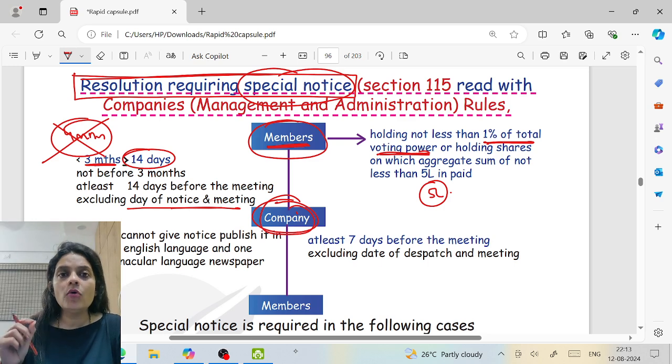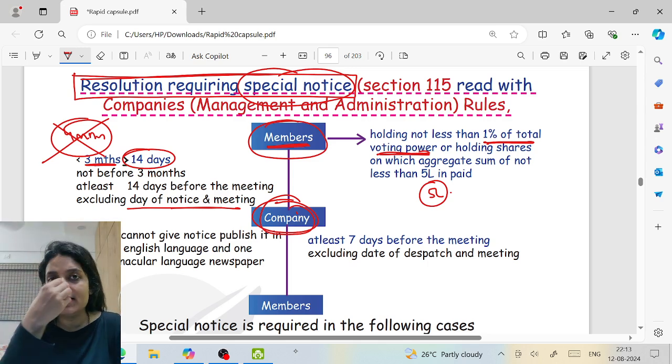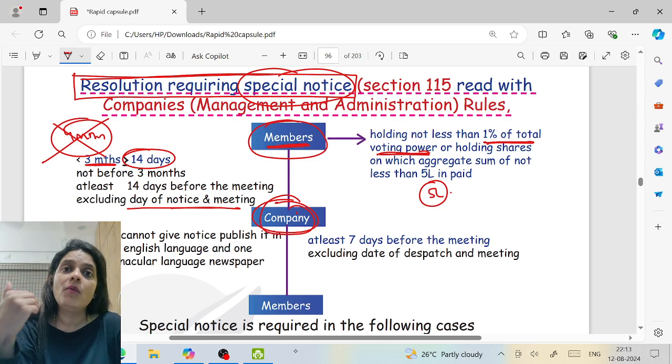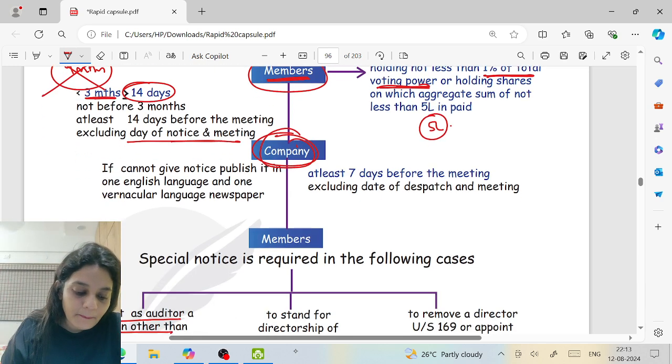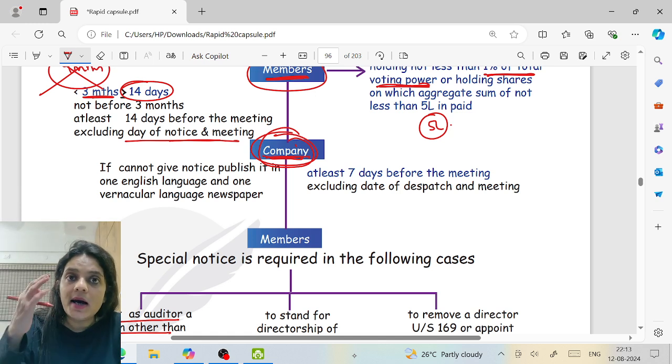That is, you are holding. So, ma'am, I alone hold 2 lakh. I can never make an application. No. You can, along with others whose together your total holding is either 5 lakh or 1% of the voting power. Now, the moment the company receives this notice, company will immediately, at least 7 days before the meeting, circulate